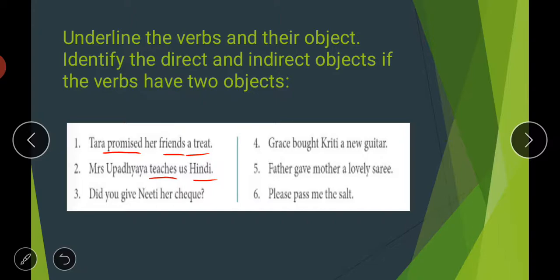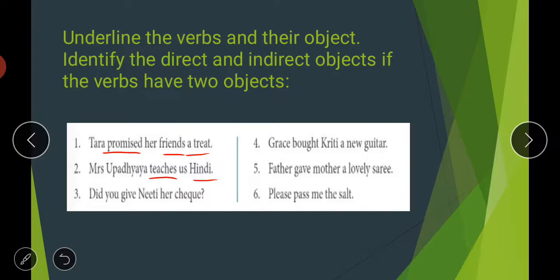I repeat, Hindi is your direct object because it is answering the question what she teaches. Hindi. And to whom she teaches? Us. So these are your direct and indirect objects. Then, did you give Neeti her check?